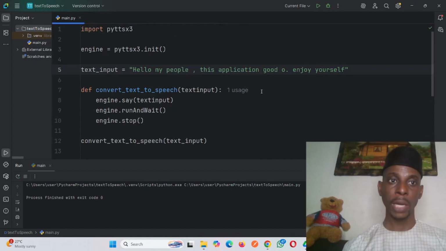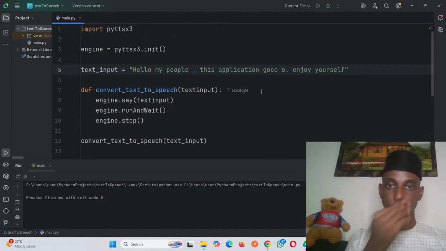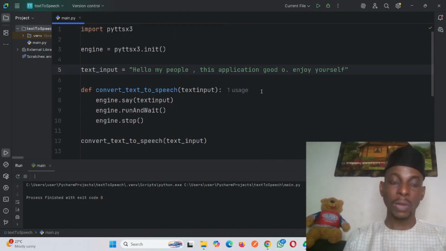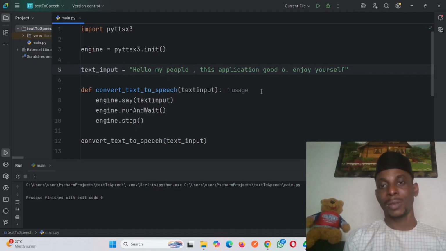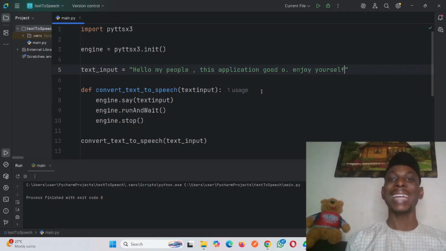Now we don't go and whereby we can get control. So the next thing we will target is how to use a different speech, and maybe use something that will sound like a robot. Hello, how are you today? Have you eaten today? How can I help you? Hello, my people. This application good too. Enjoy yourself.